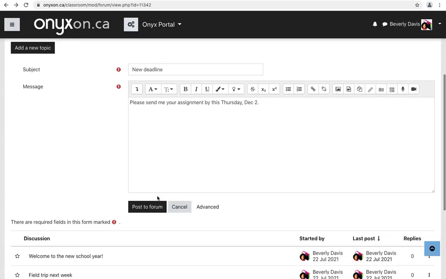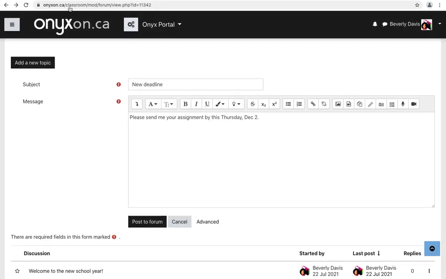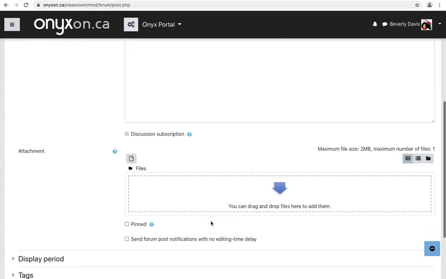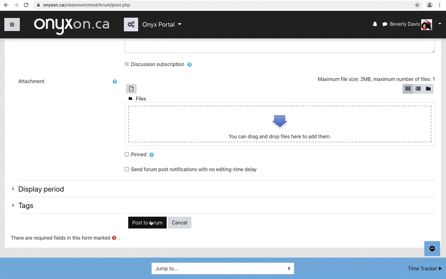You can add an attachment to your post by clicking on the Advance button. You can add an attachment by clicking on the Add button here, or dragging and dropping the file to the Files area. I won't do that now. To finish this task, I'll scroll down and click on the Post to Forum button.